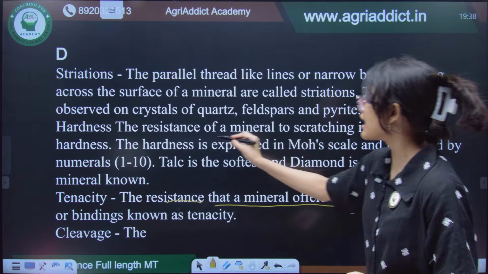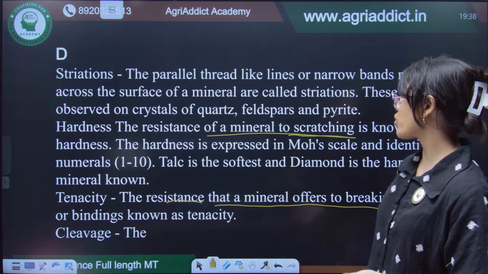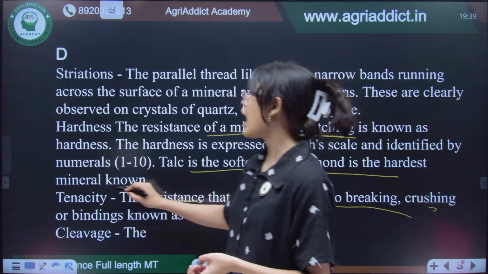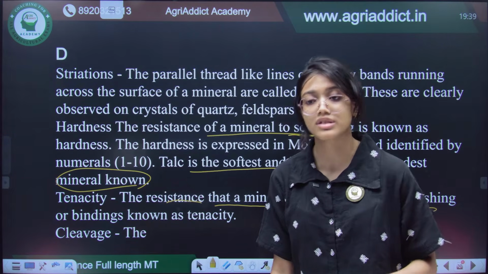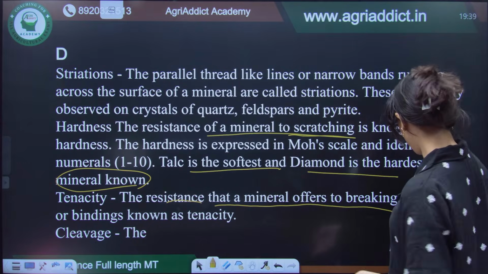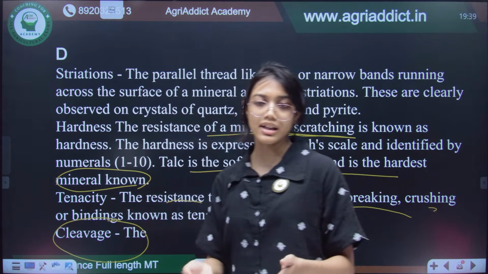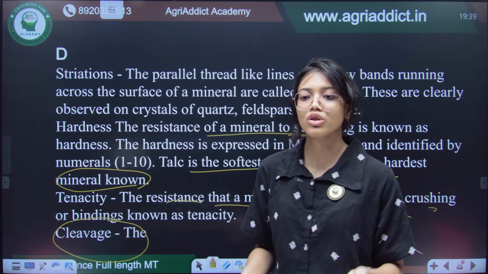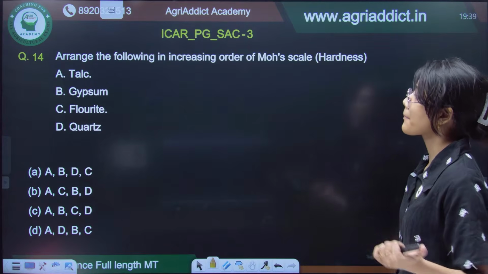Hardness, on the other hand, is the resistance of a mineral to scratching, and we have Mohs scale of hardness where talc is the softest and diamond is the hardest mineral known. So, it has several numerals from 1 to 10. Also, you have to memorize those numerals. And cleavage is nothing but the breaking of a mineral along the lines that are vulnerable to breakage. Okay. Lines that are vulnerable to breakage.